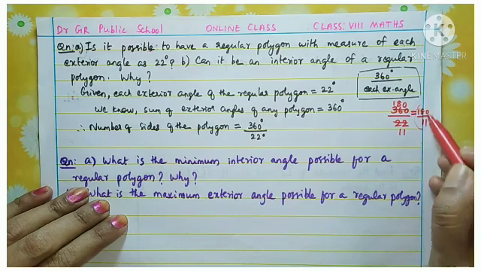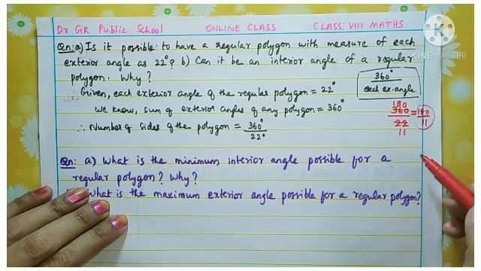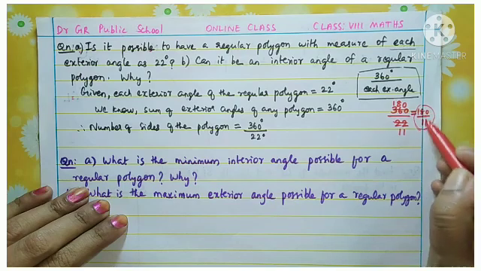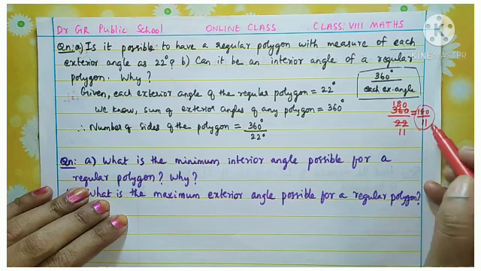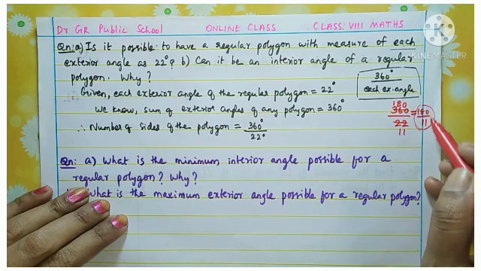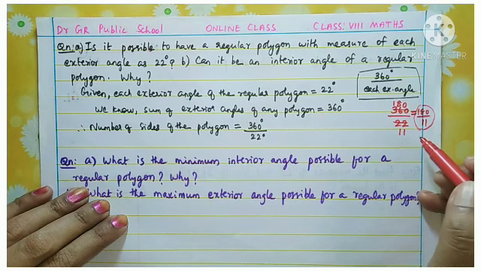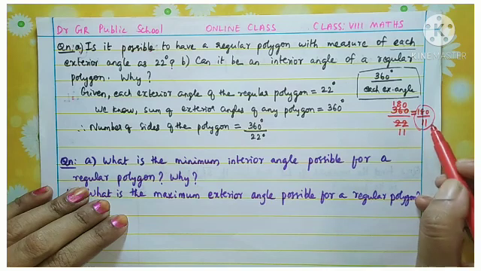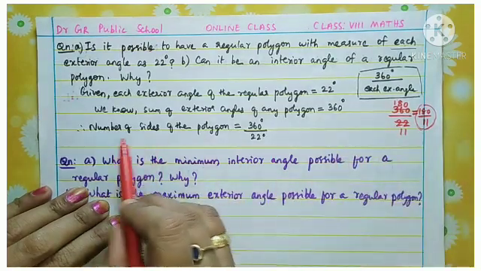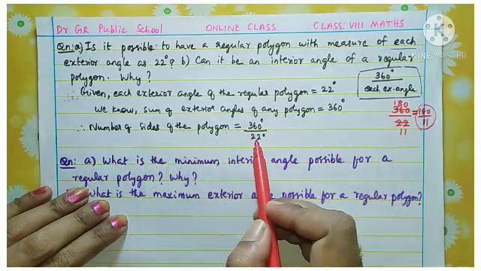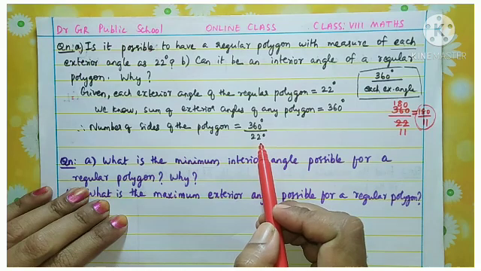So you are getting a fraction here, and whenever we divide a fraction, we get a decimal number. 180 is not divisible by 11, so if you divide 180 by 11, you will get a decimal number. So my question is, if you get a decimal number here, is it correct that the number of sides of a polygon can be a decimal number?